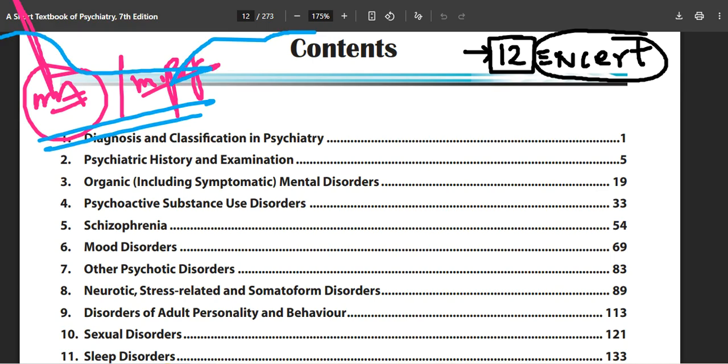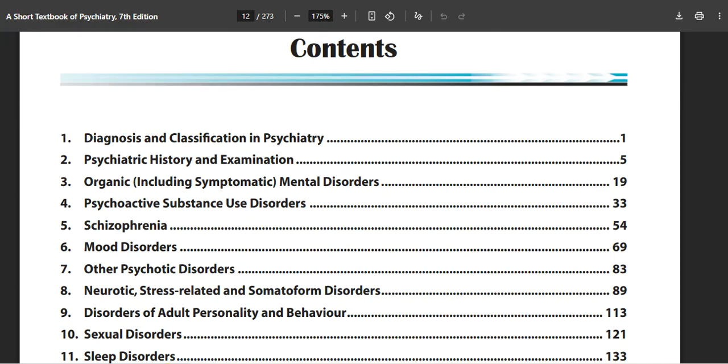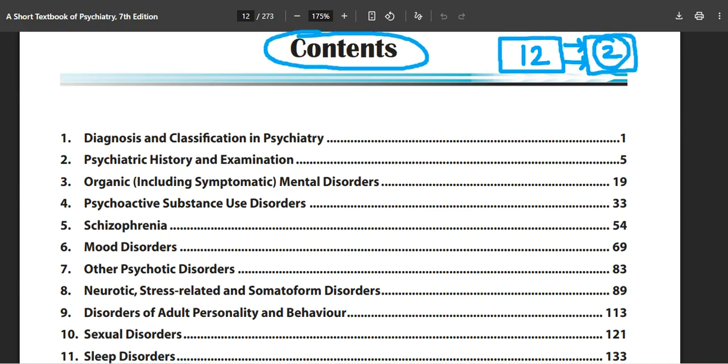Now, first of all, from your 12th class NCERT, you will read two chapters, the first on psychological disorders and the second on therapies. If you have completed these two chapters from NCERT, then you can come over here to this book and start reading from here.